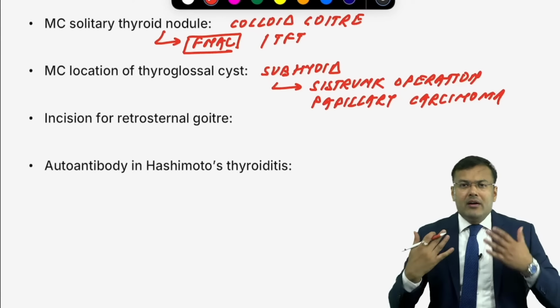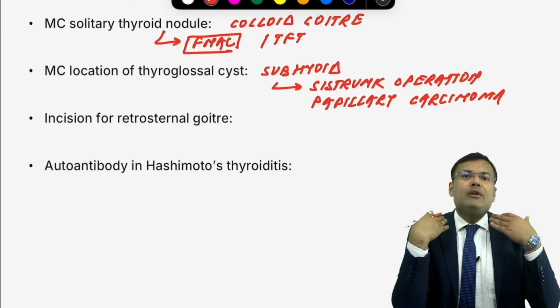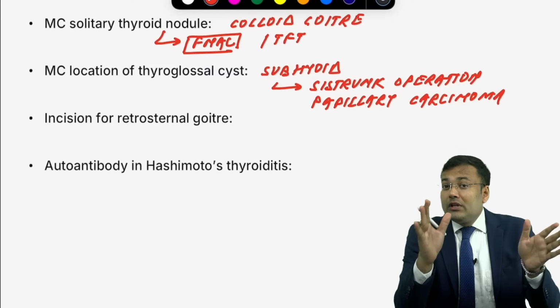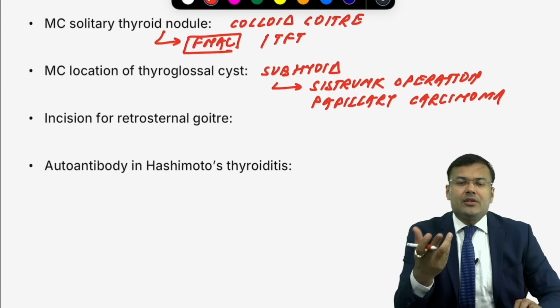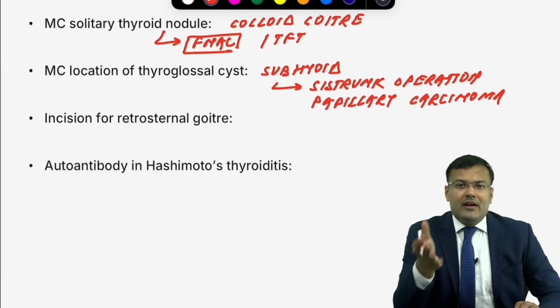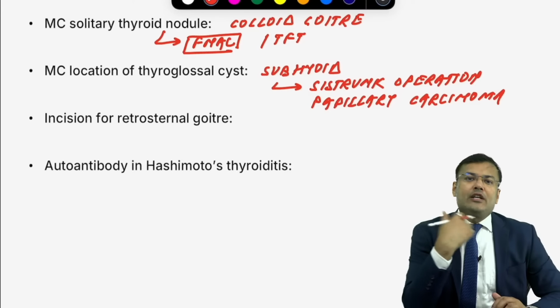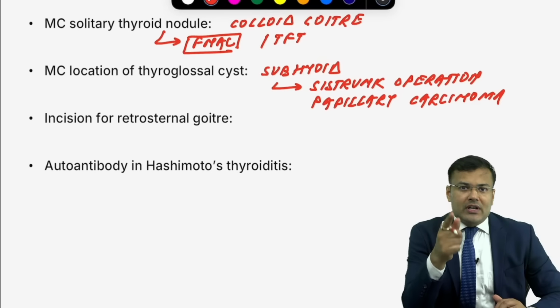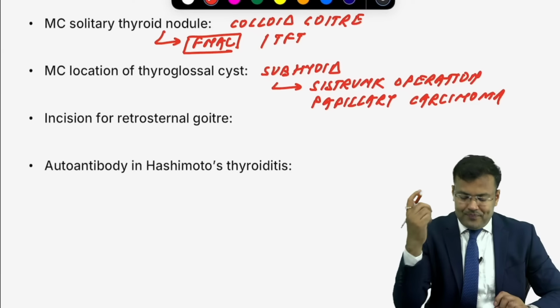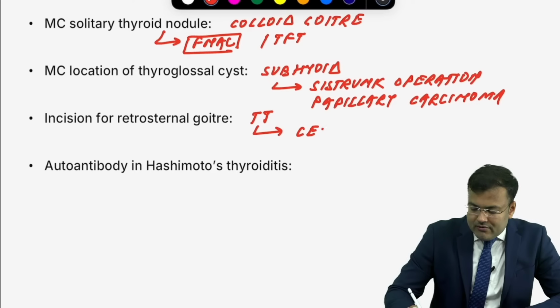Retrosternal goiter: when more than 50% of thyroid tissue is located below the opening of the thoracic cage. How much? More than 50% of thyroid tissue. Clinical presentation, it is going to compress the midline structures. So there can be dyspnea, dysphagia, hoarseness of voice, Pemberton sign is positive, thyroidectomy should be done. And for thyroidectomy, what kind of incision? Tell me. Cervical. So for retrosternal goiter, we are going to perform total thyroidectomy, with a cervical incision.